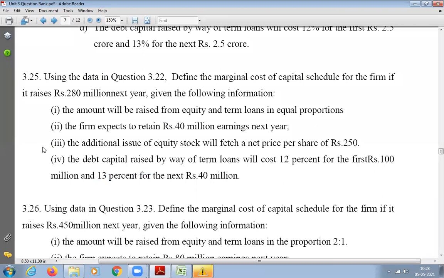Did you understand the question? There is always a link between your previous question and the current question, so that is how it will be given. Any doubt in the question? Shall we go to the solution? Keep the data in mind, and keep the question bank open and refer to it again and again.